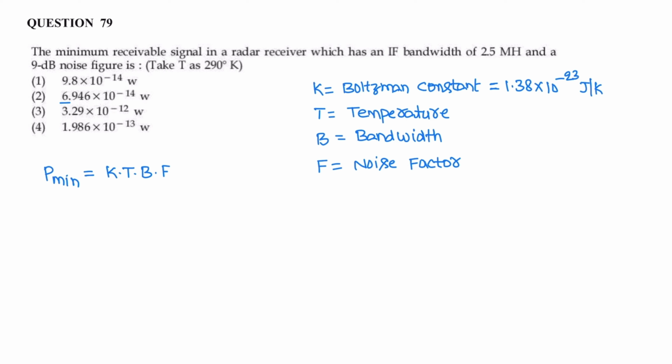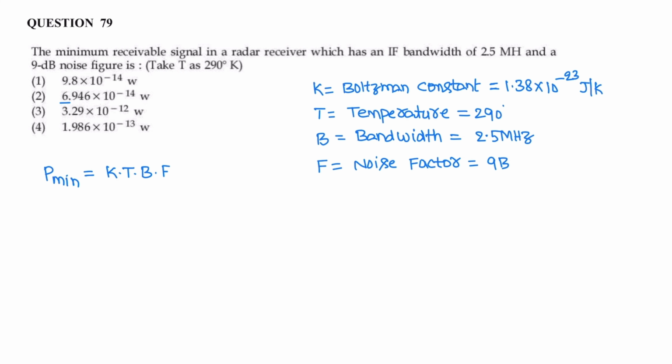Question number 79. The minimum receivable signal in the radar receiver which has an IF bandwidth of 2.5 megahertz and 9 dB noise figure is, and the temperature given is 290 Kelvin. So given temperature is 290 Kelvins, bandwidth is 2.5 megahertz, noise figure is 9 dB.